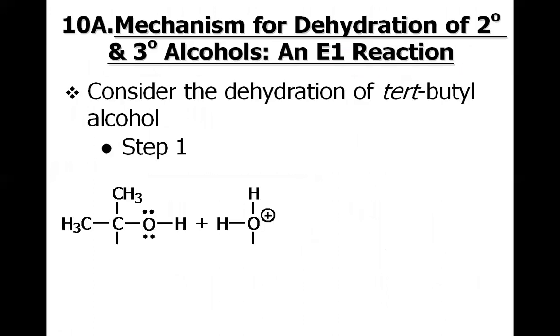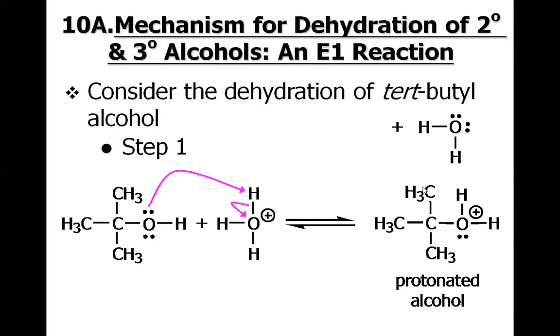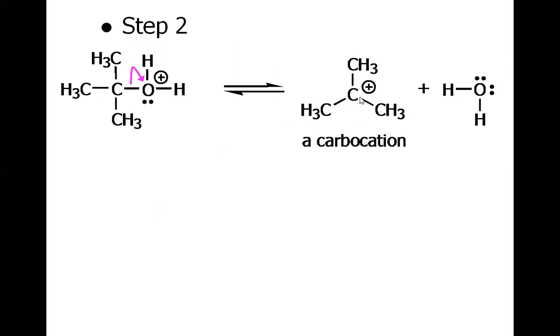So let us see the mechanism. Consider the dehydration of tertiary butyl alcohol. The first step must be the protonation of alcohol: the alcoholic oxygen will attack the acidic H, and we will have the protonated alcohol. Then this protonated alcohol will leave the system to give the tertiary carbocation.